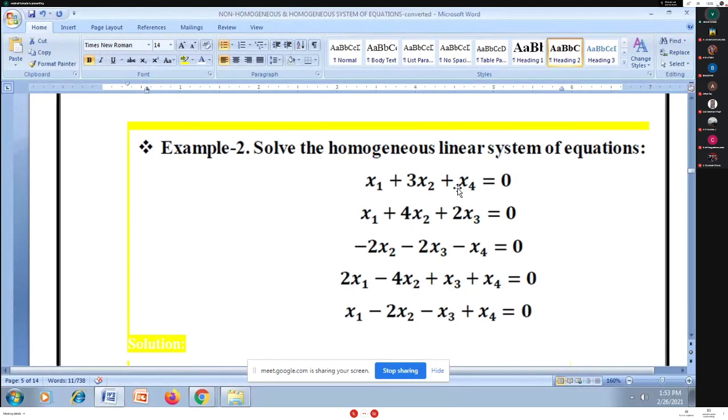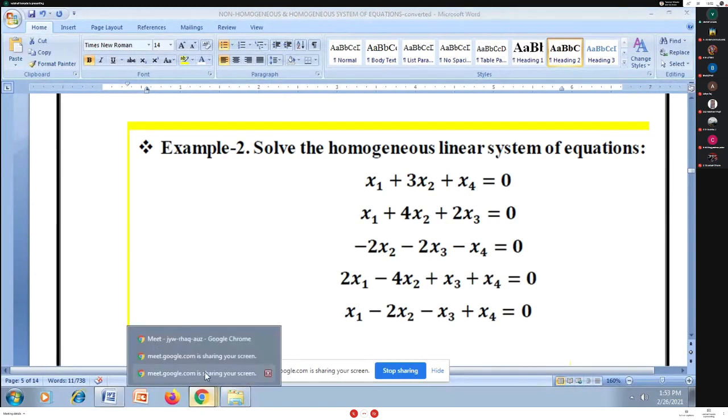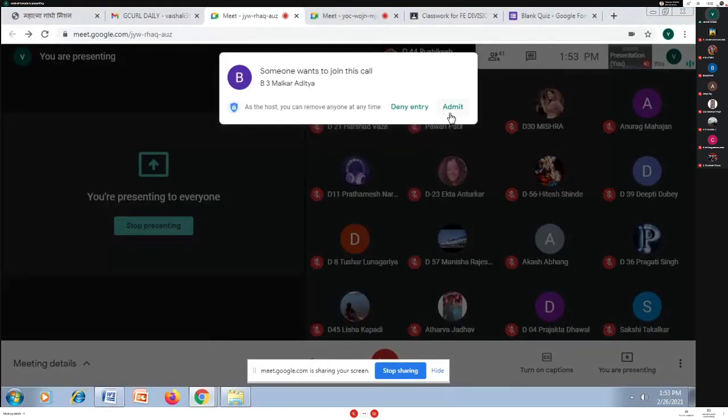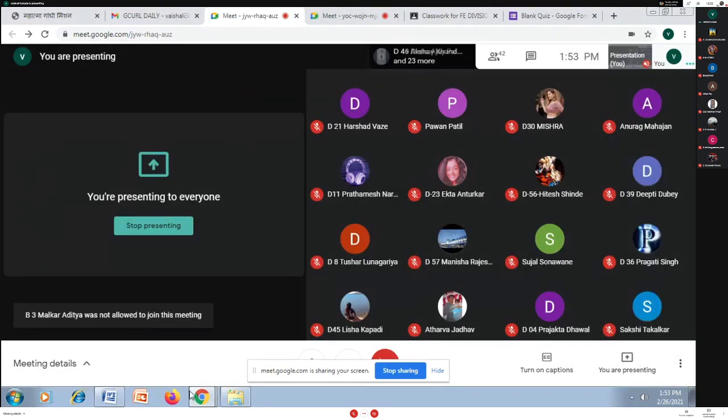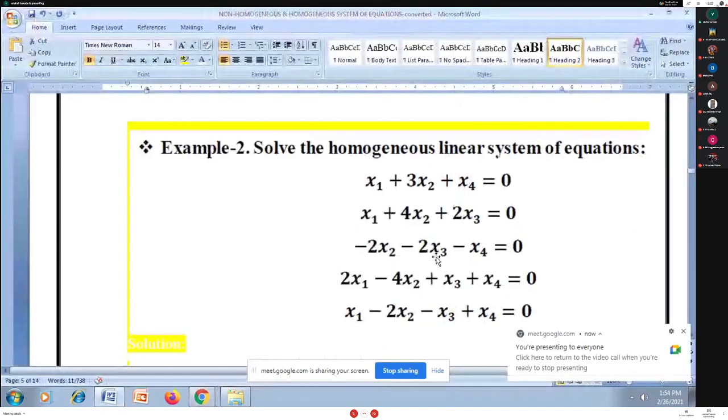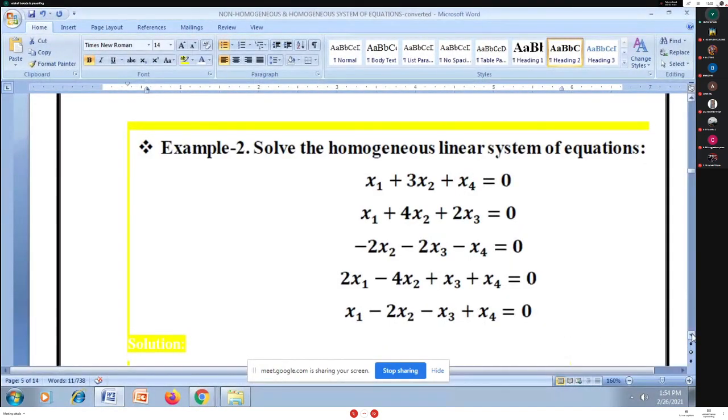Sometimes in the question paper they will not mention whether the system is homogeneous or not. Just by looking at the system, you have to guess whether it is homogeneous or non-homogeneous.